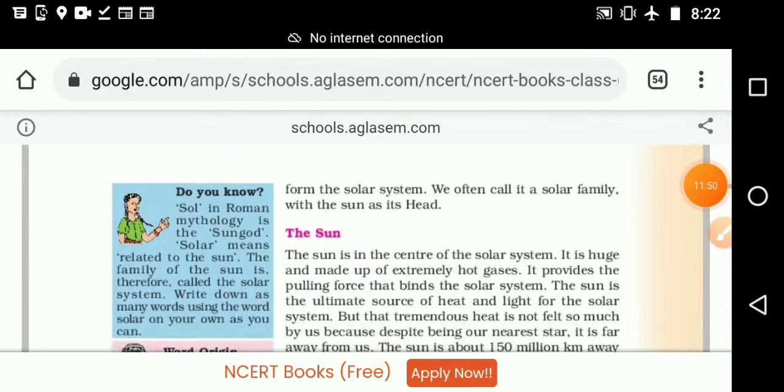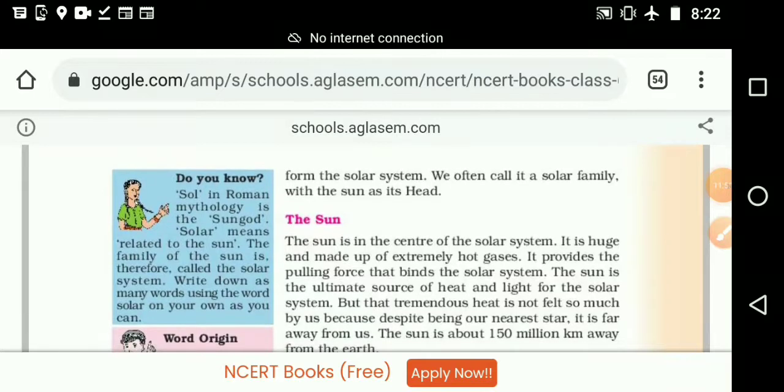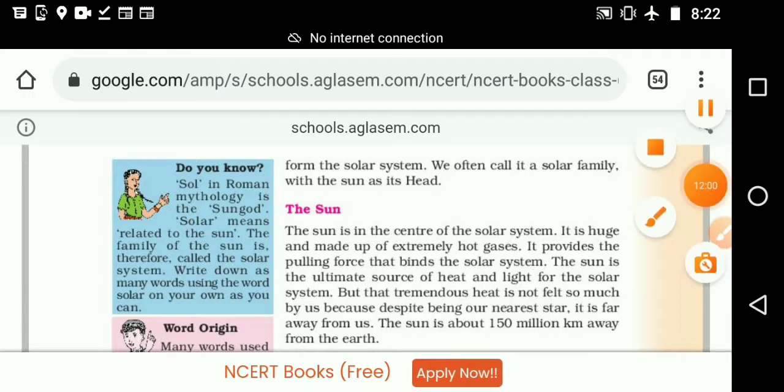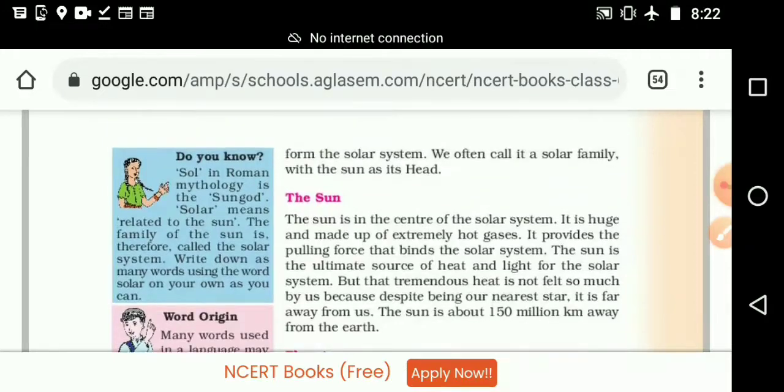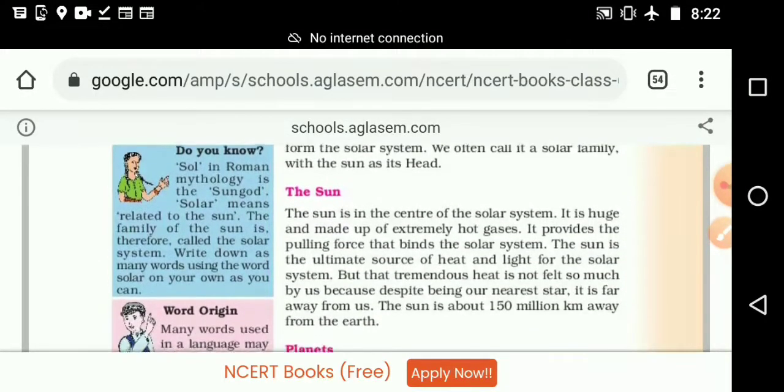Okay. So solar system. In the solar system, who is the head? Sun is the head, and we are calling it a family. And we can compare the same thing with our family. How? Your father is the head of the family. Grandfather is the head of the family. We are all working together for the development of our family and to help each other, like that in the solar system also we can see.